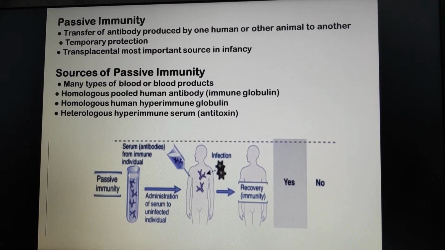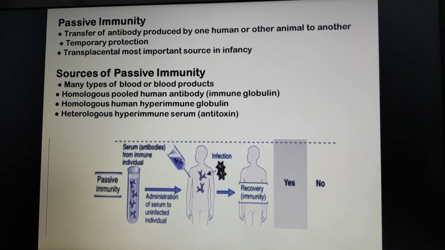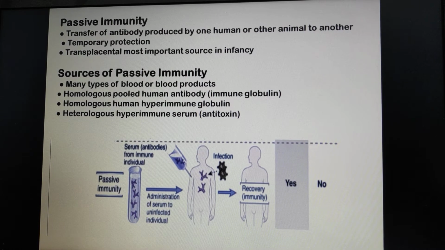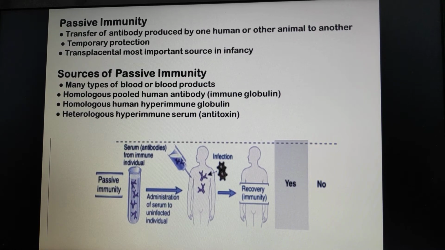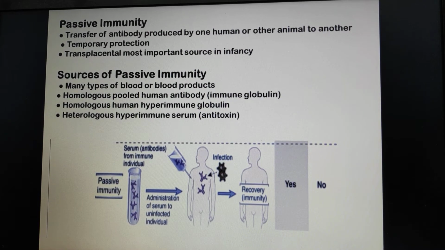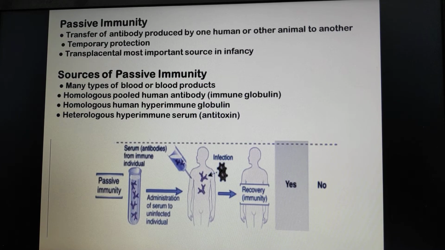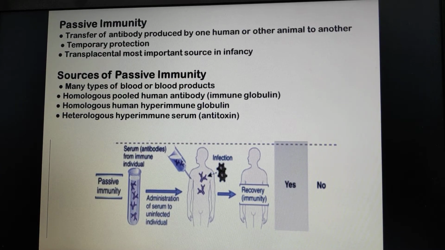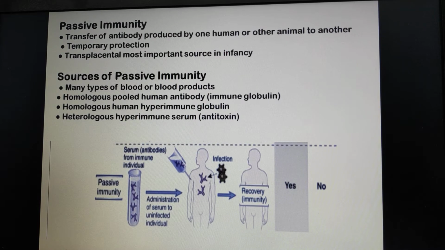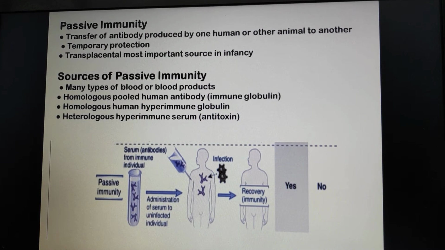Passive immunity is the transfer of antibody produced by one human or other animal to another. Passive immunity provides protection against some infection, but this protection is temporary. The antibodies will degrade during a period of weeks to months, and the recipient will no longer be protected. The most common form of passive immunity is that which an infant receives from its mother. Antibodies are transported across the placenta during the last 2 months of pregnancy.